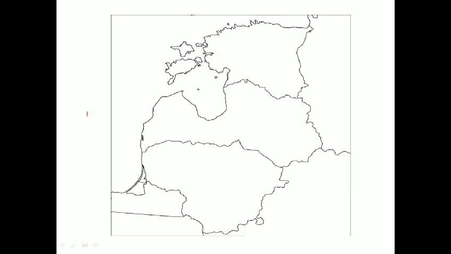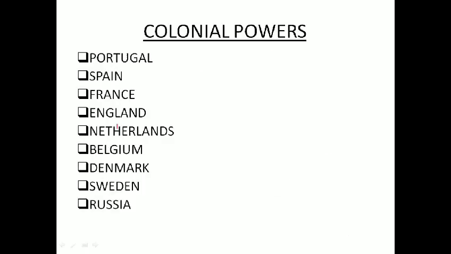So now here is the map. You can see here Estonia. This is Latvia. This is Lithuania. So these three countries in particular constitute what we say the Baltic countries.